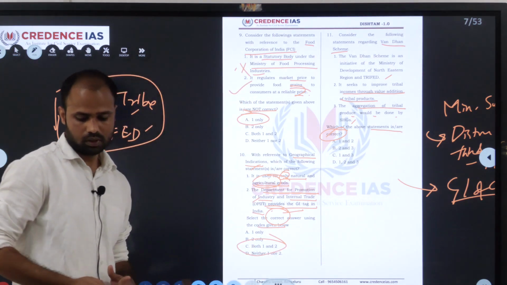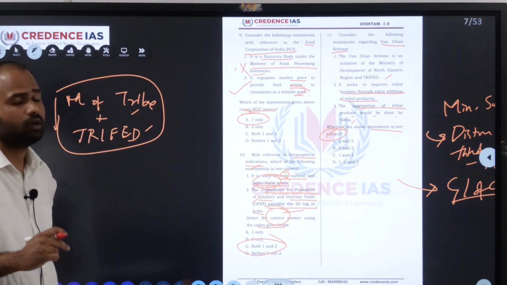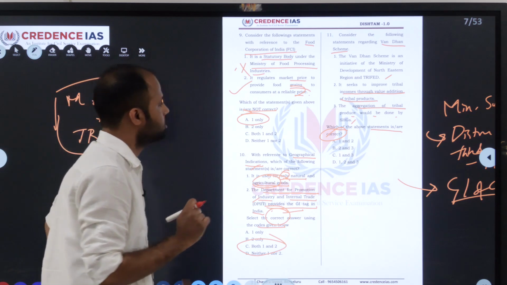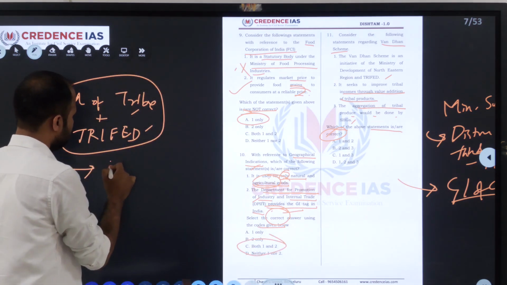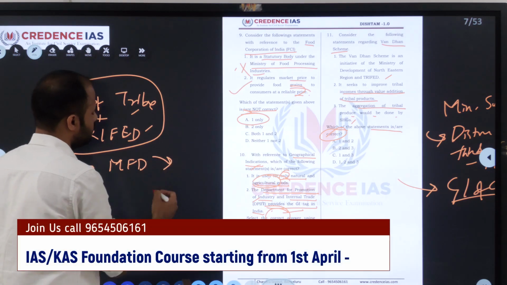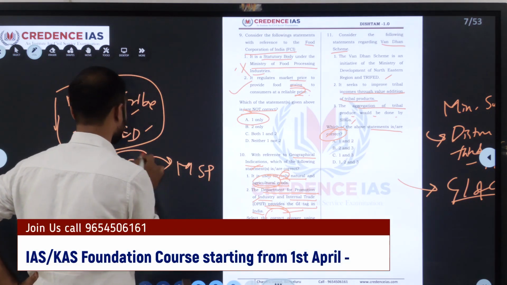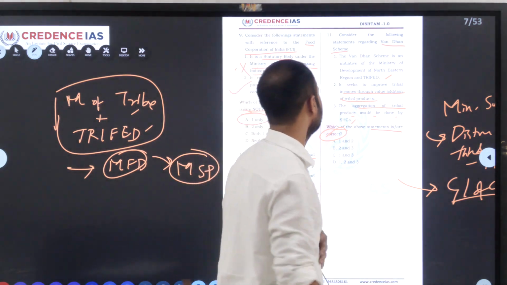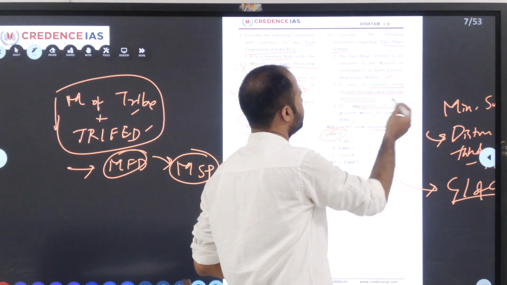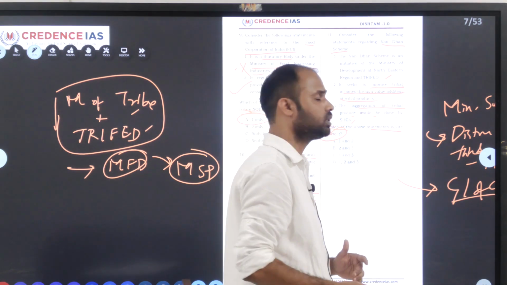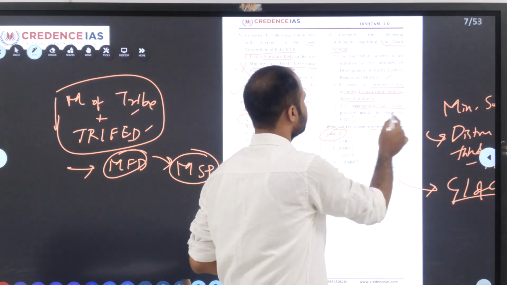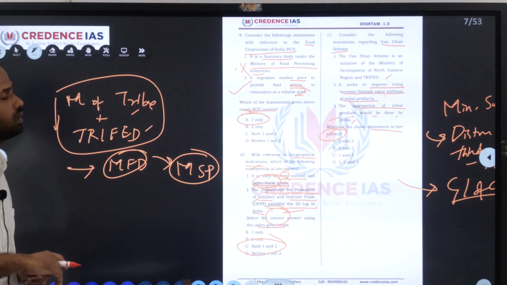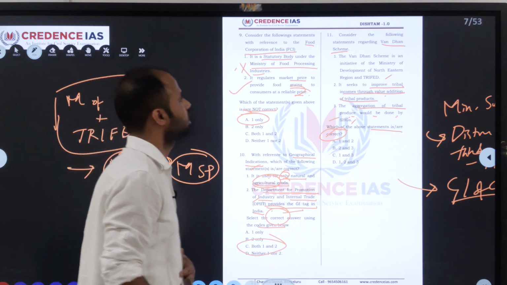So the One Dhan scheme is a mechanism for marketing minor forest products through minimum support price. What they do is sell minor forest products at the minimum support price. This will directly improve tribal income through value addition of tribal products. They will value add to the minor forest produce, and aggregation of tribal produce would be done by self-help groups. Self-help groups will be formed, and through this the aggregation of produce will be done.